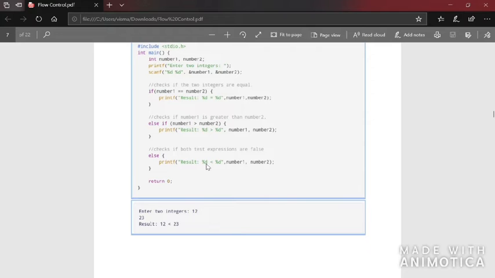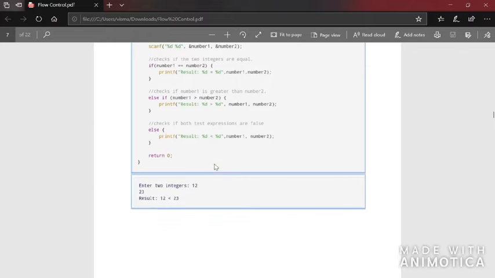So 12 is less than 23. It will check the first condition, 12 equal to 23, false, because they are not equal. Then 12 greater than 23, false, because that is not true. Then the only possibility left is 12 less than 23. They don't have to check any condition, because that is the only possibility. So here directly they are printing 12 less than 23. See here.